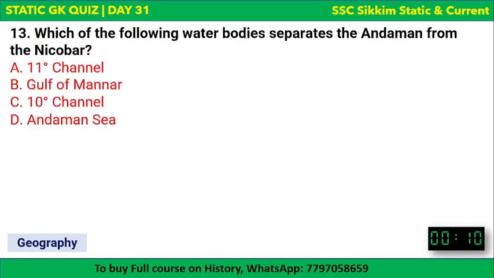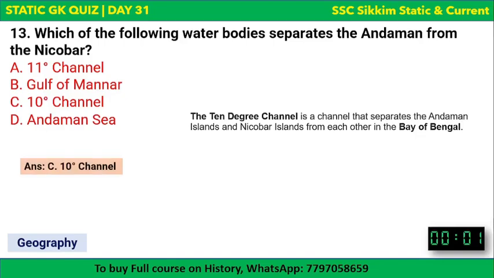Next, which of the following water bodies separates Andaman from the Nicobar? Okay, you know the Andaman and Nicobar Islands. These are two separate groups of islands. So which water body separates these two groups of islands? 11-degree channel, Gulf of Mannar, 10-degree channel, or Andaman Sea. So the Andaman and Nicobar Islands are separated by the 10-degree channel. Okay, it's the channel which separates the Andaman Islands and Nicobar Islands from each other in the Bay of Bengal. Okay, in the Bay of Bengal.